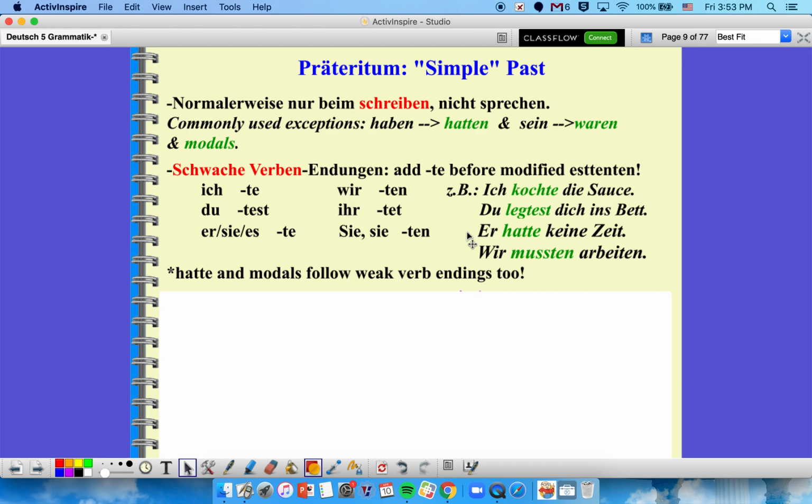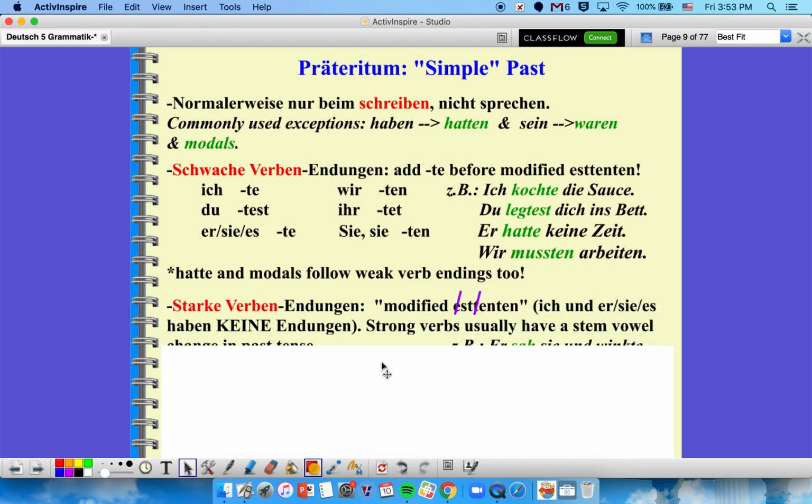So examples, Beispiele sind, ich kochte die Soße. I cooked the sauce. Du legtest dich ins Bett. You laid down in bed. Er hatte keine Zeit. He had no time. Und wir mussten arbeiten. We had to work. So take note that hatte and our modal verbs follow these same weak verb endings, even though technically they do have stem changes and some irregularities.